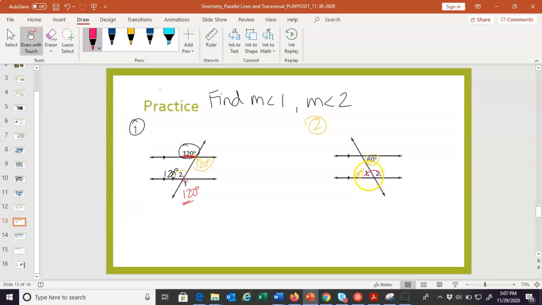Angle 1 and angle 2 are on a straight line, and they share this side, so we know they add up to 180. So angle 2 happens to be 120 degrees. And we're done. You could also find angle 2 by saying, oh, this is 60. These are consecutive interior. They're both inside the parallel lines, and they're kind of one after another. Boom, boom. They're supplementary.